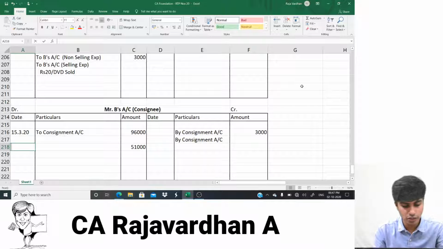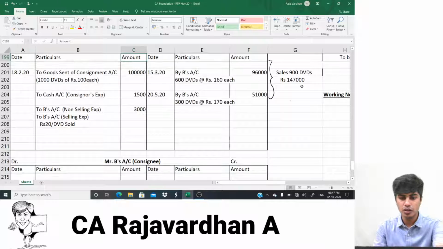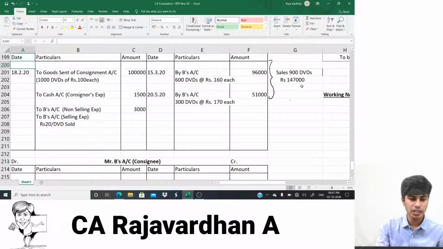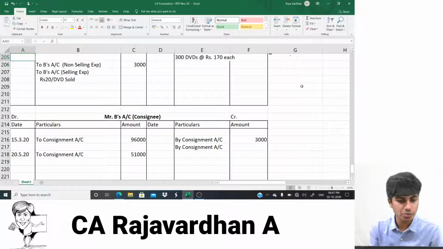This is on what date? 20th of May 20. Yeah, concentrate. 96 and 51. So 96 and 51 are credited here and debited there. There I wrote "By B," here I wrote "To consignment." So the first part is done. Second part.